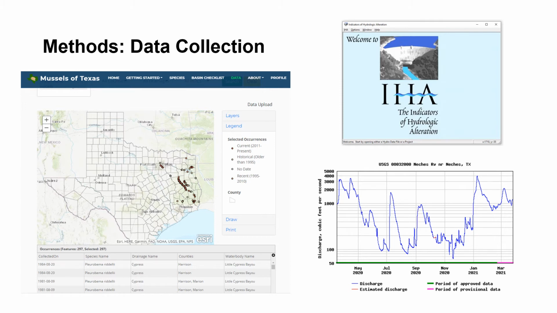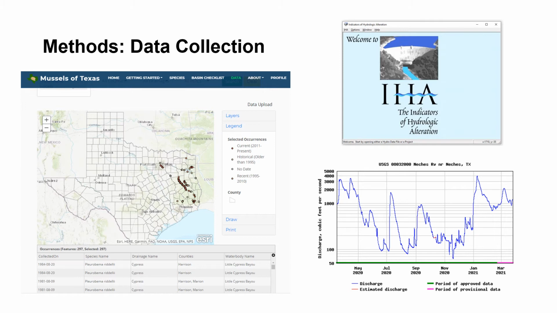assess abundance. Based on mussel locations, we collected stream gauge data from the USGS stations that were within 20 river kilometers of each mussel observation. This range gives us the best availability of flow data within a reasonable spatial extent. We then standardized all flow gauges by dividing the parameters by the mean annual flow of the station. This allows us to compare between basins and offer an easier metric for setting management goals later on.